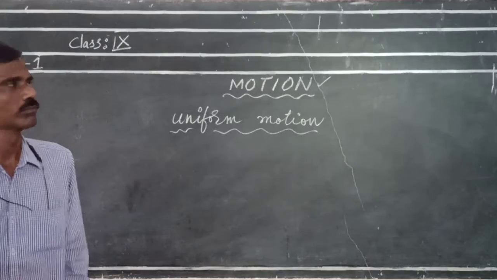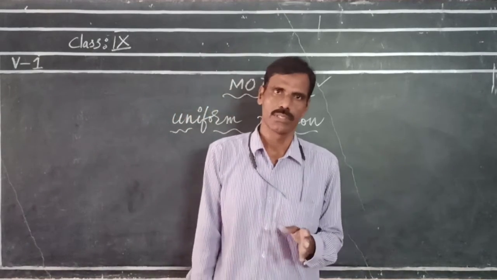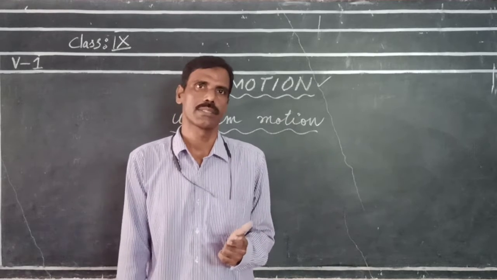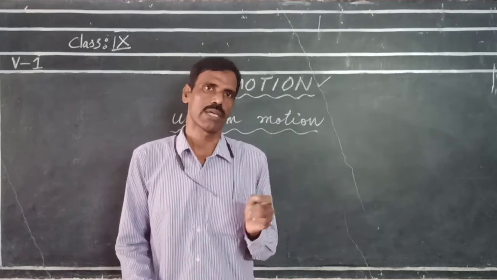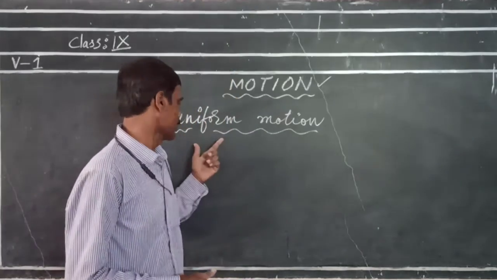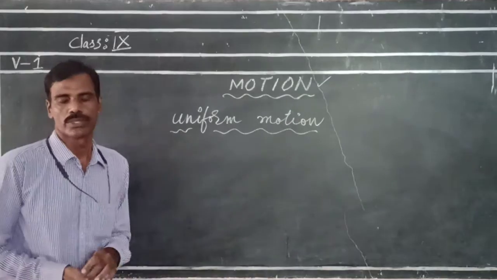Uniform motion. If an object covers equal distances in equal intervals of time, however small the time intervals may be, the motion of that object is known as uniform motion.